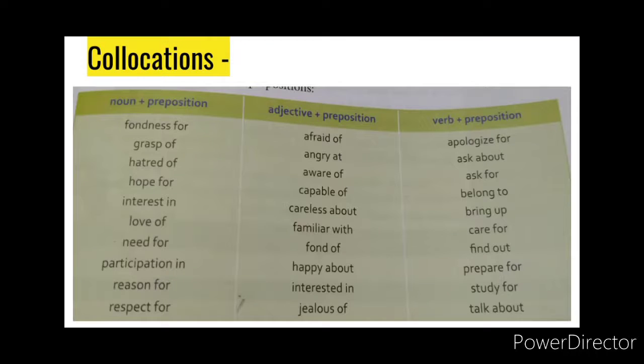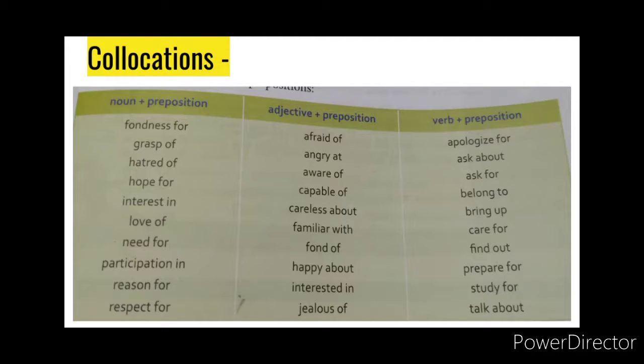Okay. Now the last one is collocations. Collocations means combinations of prepositions. Combinations of prepositions means they come in combination with either a noun or an adjective or a verb. Now let us see one example of noun plus preposition. Hope, hope for. I hope for the best. So here the noun is hope and the preposition is for.